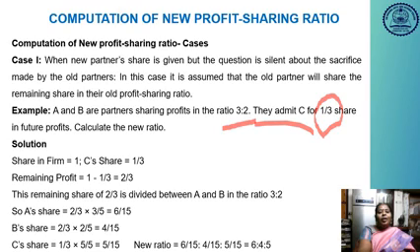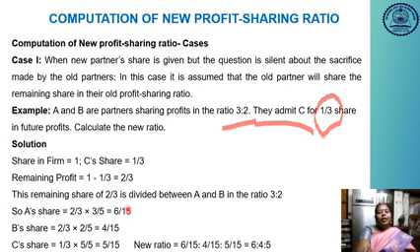So A's share is 2 by 3 into 3 by 5. So 2 3s are 6, 5 3s are 15. Then B's share is 2 by 3 into 2 by 5. So 2 2s are 4, then 5 3s are 15. So 4 by 15. She shares 1 by 3.